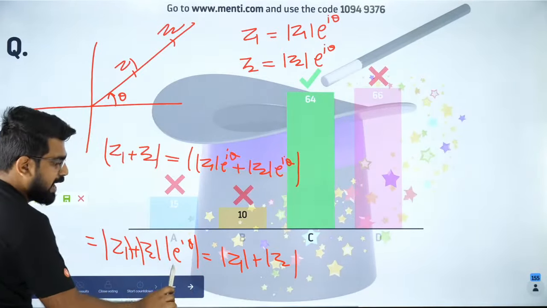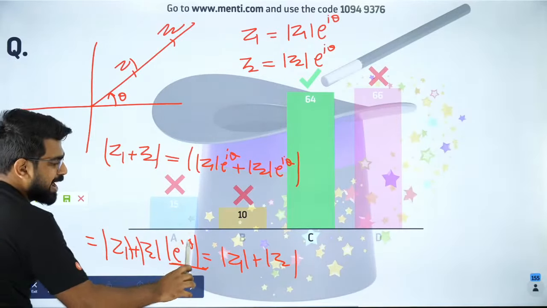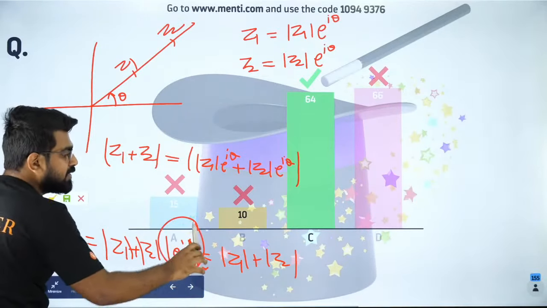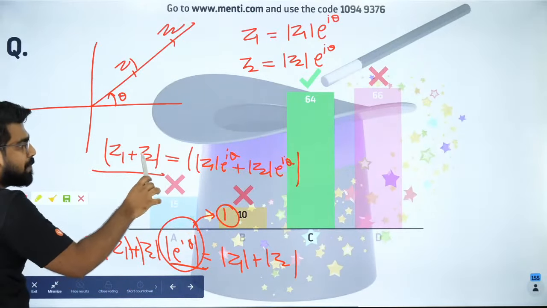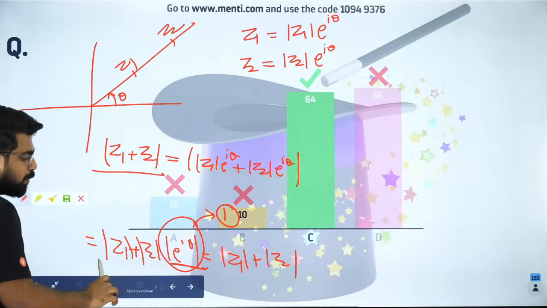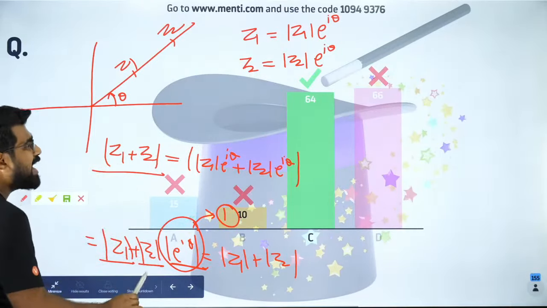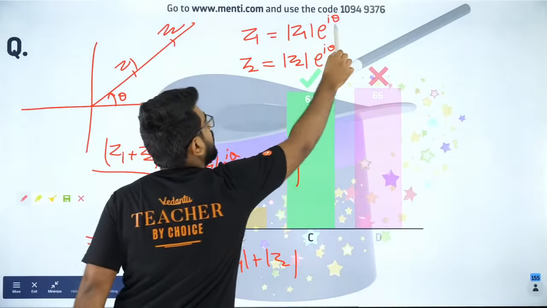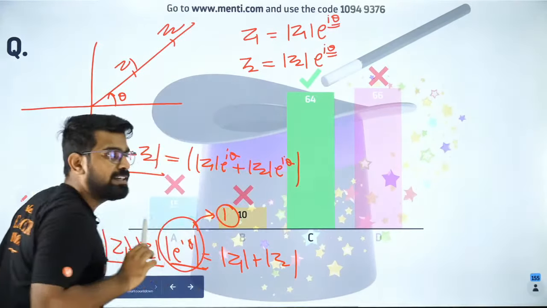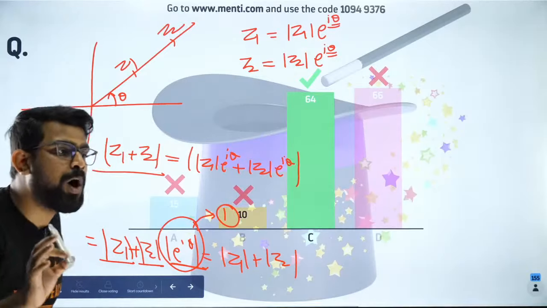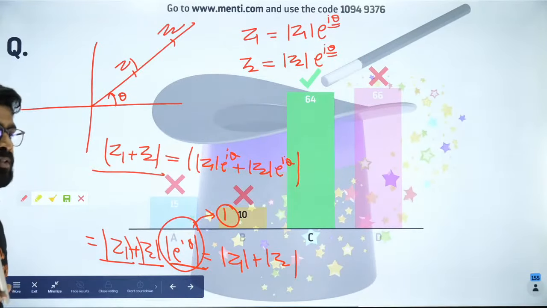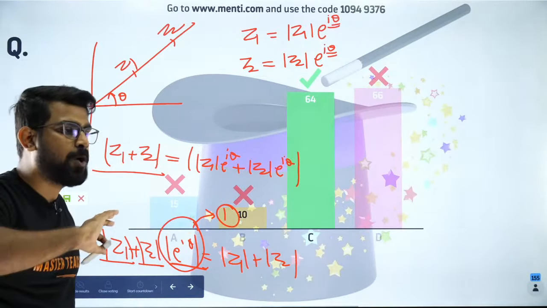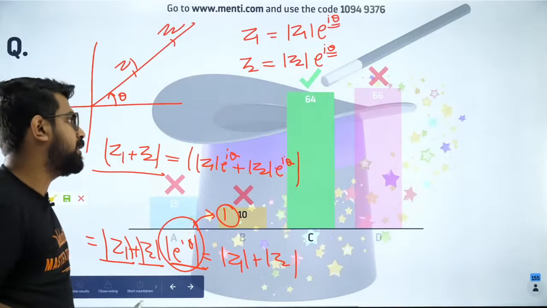So if they have the same angle, you can separate e to the power iota theta outside, and that modulus is 1, my dear students. That is why mod of Z1 plus Z2 will be equal to mod Z1 plus mod Z2, provided they have the same argument. Did you all like it? Did you all enjoy this question? Are you guys cool with it? So shall I move forward? Priyanshu, option D is not correct then.